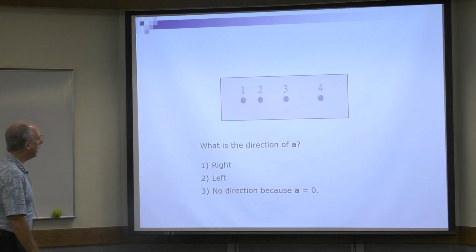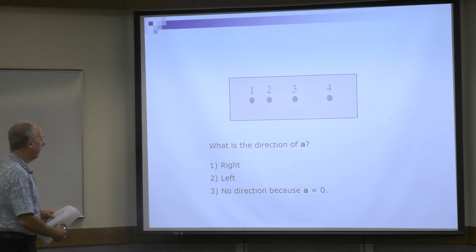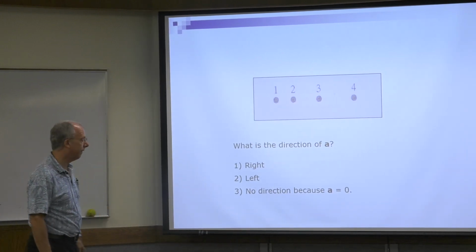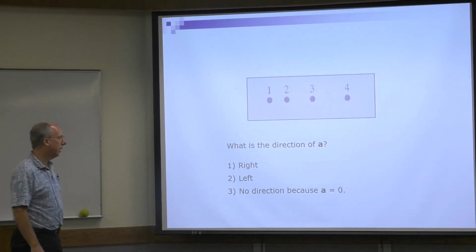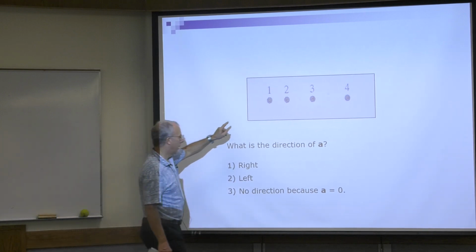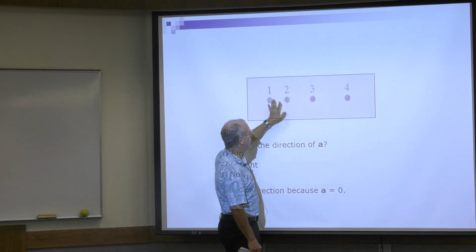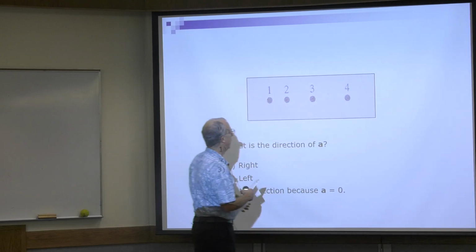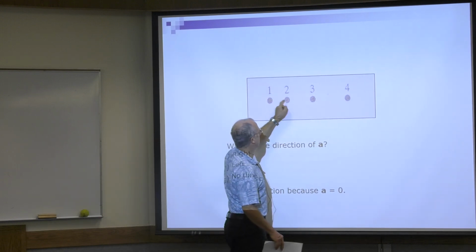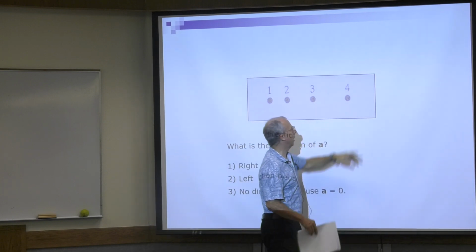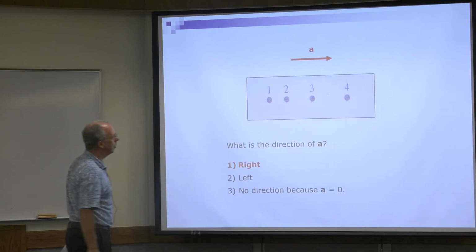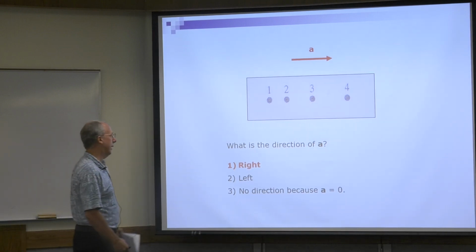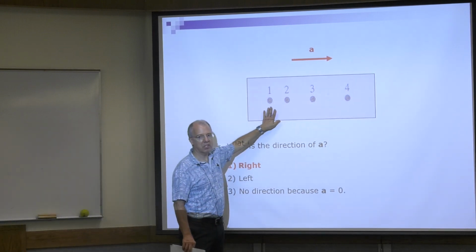All right, here, you've seen this before in chapter 1. What's the direction of A? So pause your video and figure it out. Okay, we're back. Remember, the acceleration always points in the direction of increasing distance. So here, this is small, bigger, bigger. So the acceleration points to the right. And as you remember from chapter 1, this is increasing speed.